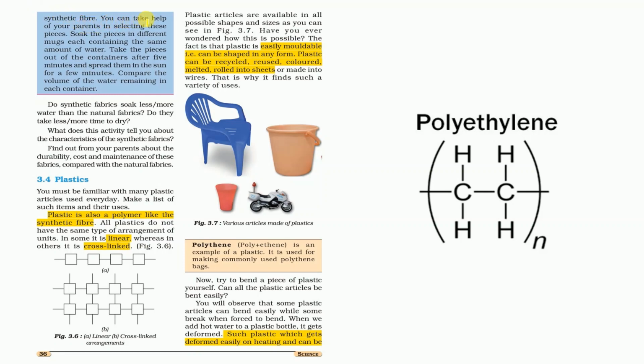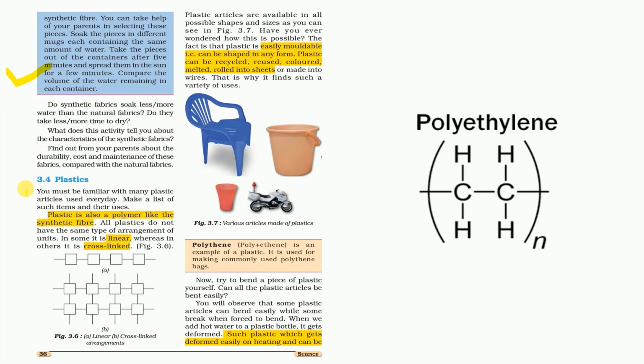For the synthetic fibers, you can take help from your parents in selecting the pieces. Soak the pieces in different mugs, each containing the same amount of water. Take the pieces out of the containers after 5 minutes and spread them in the sun for a few minutes. Compare the volume of water remaining in the containers. So through these examples we see that natural cotton soaks more water as compared to the artificial ones. So that's why the artificial ones are much lighter as compared to the natural fibers.